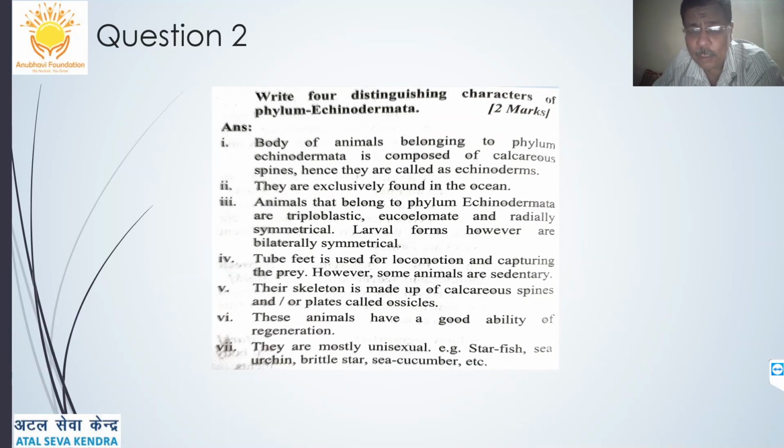Similarly, write four distinguishing characteristics of phylum Echinodermata. Body of animals belonging to phylum Echinodermata is composed of calcareous spines, hence they are called echinoderms. This is the first point. So when you are asked four distinguishing characters, you are getting 2 marks for that. They are exclusively found in the ocean. Animals belonging to this phylum are triploblastic, eucoelomate and radially symmetrical. Larval forms may be bilaterally symmetrical too.